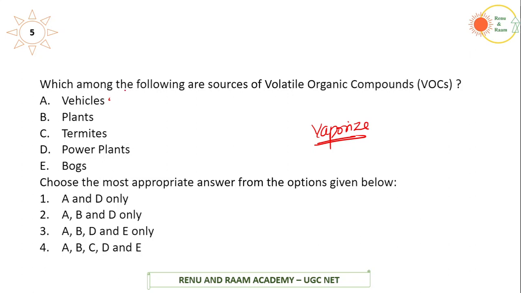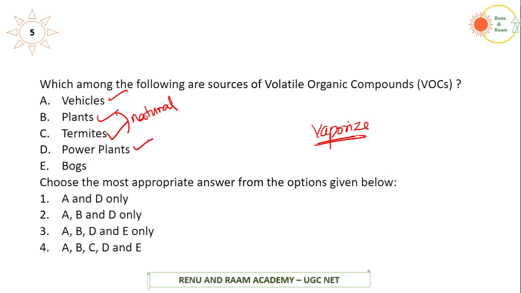In vehicles, like cars, trucks and motorcycles, whatever is emitting is one of the sources of volatile organic components. Similarly, plants emit volatile organic components because of their metabolic process. Even termites, as a natural process, also emit VOCs. And power plants burn coal and other fossil fuels, and therefore they also emit VOCs.